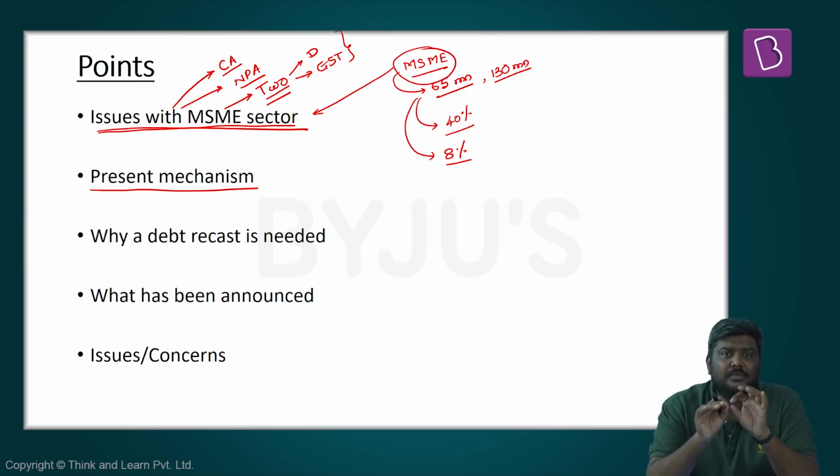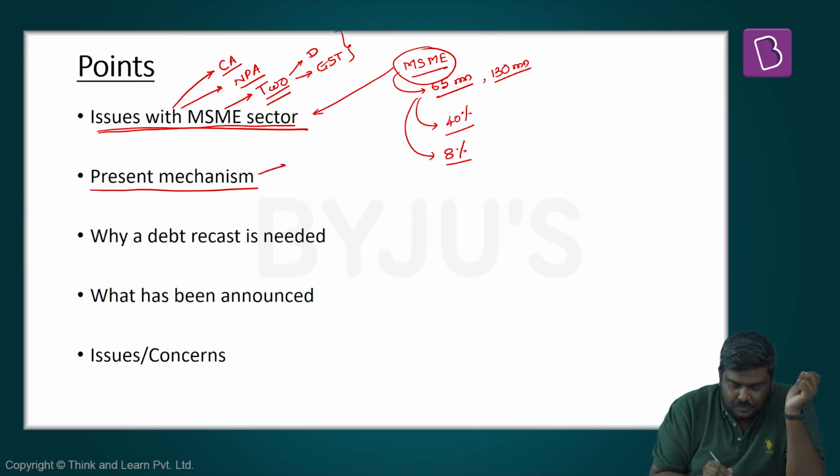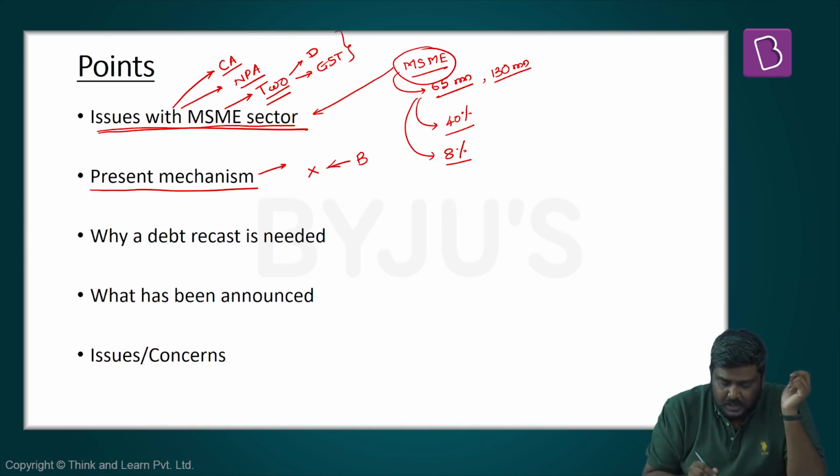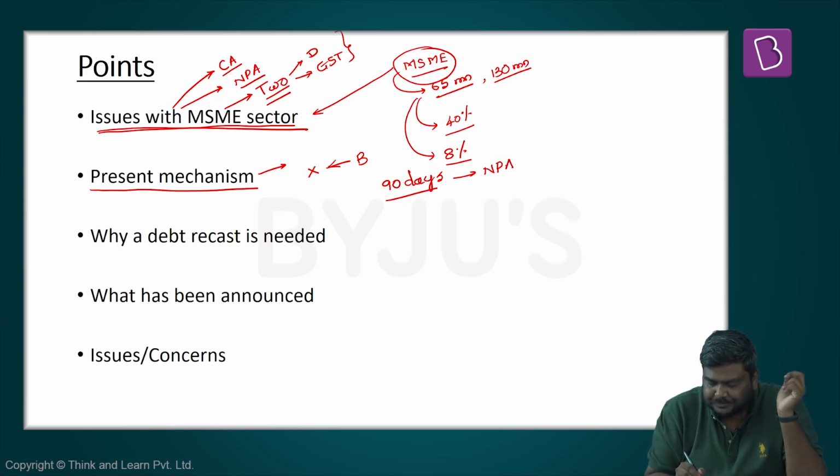As per the guidelines issued by RBI, the present mechanism is like this. Let's assume a particular MSME unit, let's say X, has borrowed a loan from bank B. If the repayments have been happening on a timely basis, this particular loan will be referred to as a standard asset. If the repayments do not happen for a period of, let's say, 90 days, then this particular account will be classified as a non-performing asset.